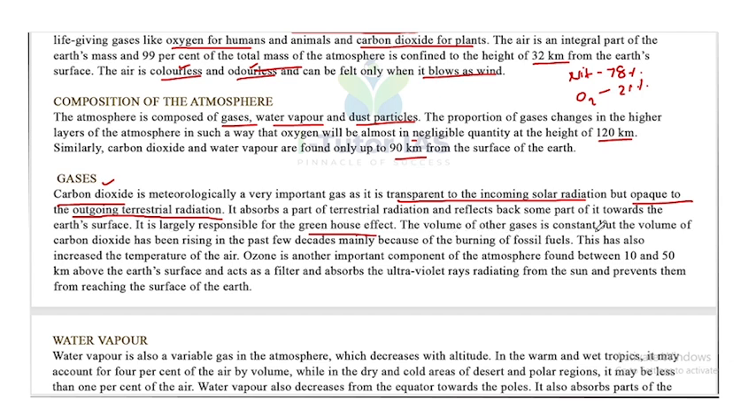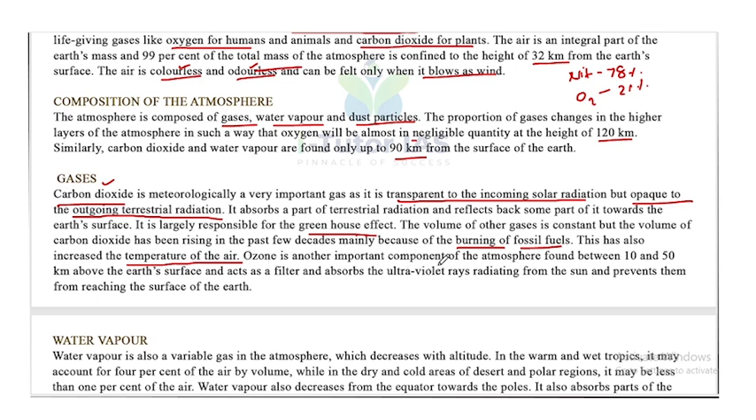The volume of other gases is constant, but the volume of carbon dioxide has been rising in the past few decades, mainly because of the burning of fossil fuels. So the burning of fossil fuel increases the volume of carbon dioxide in the atmosphere. This has also increased the temperature of the air. If the amount of carbon dioxide increases, it will also increase the temperature of the atmosphere.